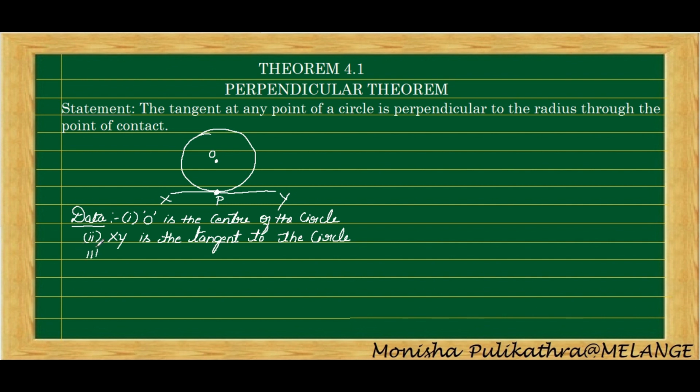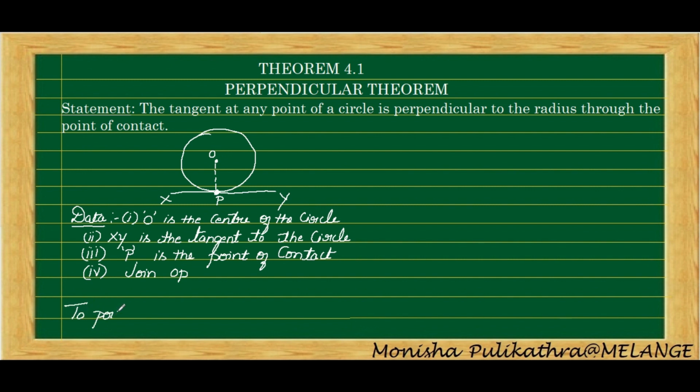Now the third point is P is the point of contact. Next we need to join OP. So the fourth point is join OP. So the data is: first, O is the center of the circle; next, XY is the tangent to the circle; P is the point of contact; next, join OP.